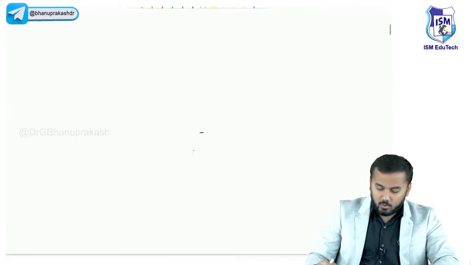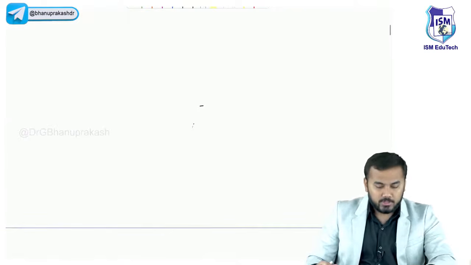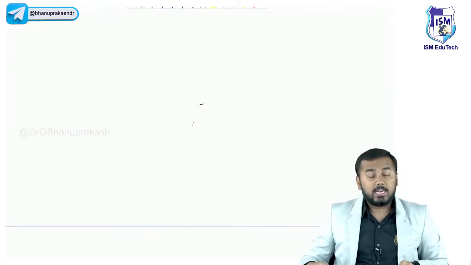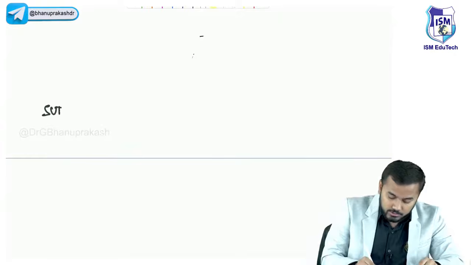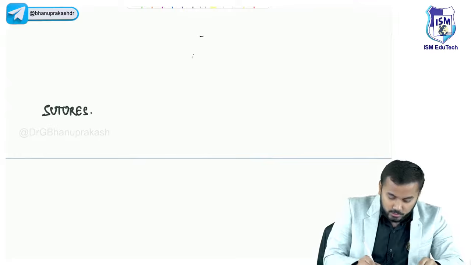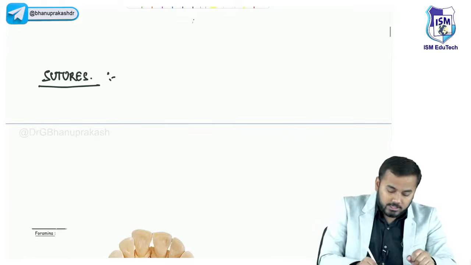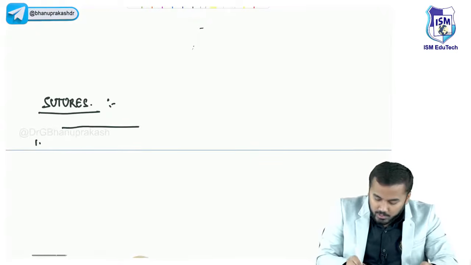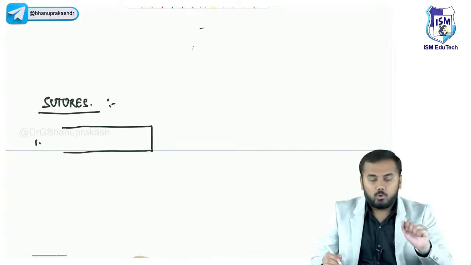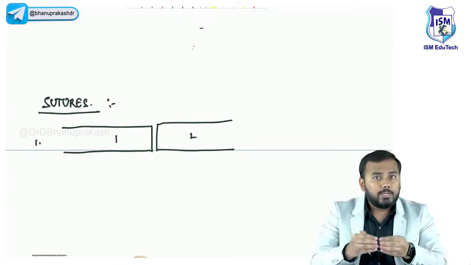Very good. Now all of you look here. I told you about sutures, and there are different types of sutures. The first important thing is, look, this is one bone and this is another bone, bone number 1 and bone number 2, both joining together.